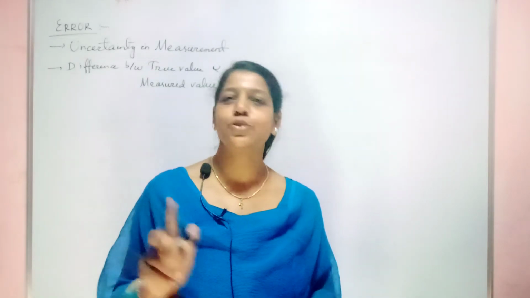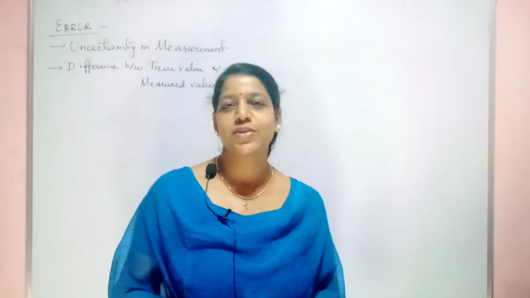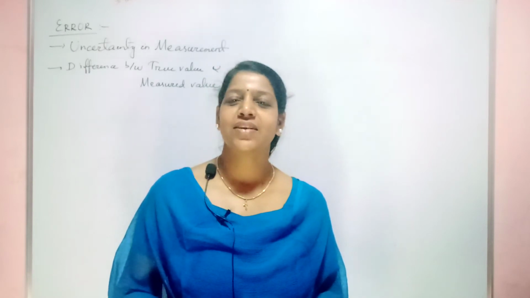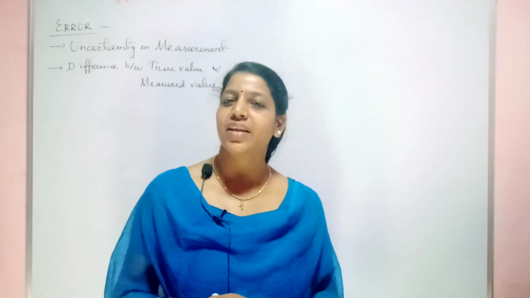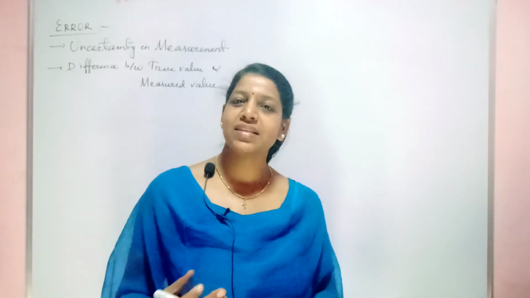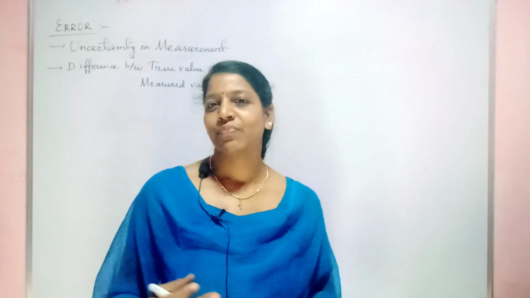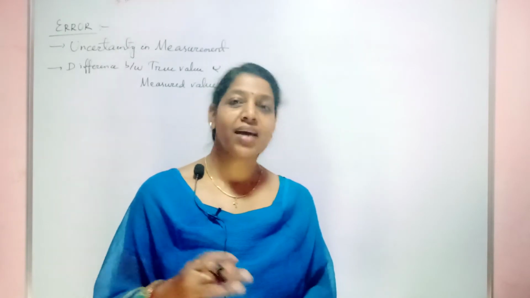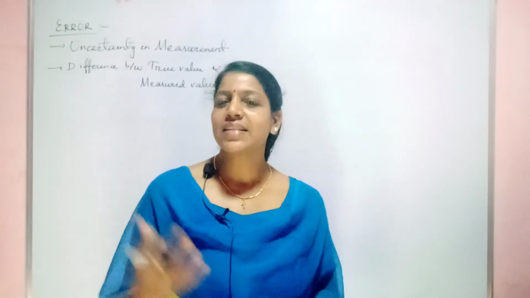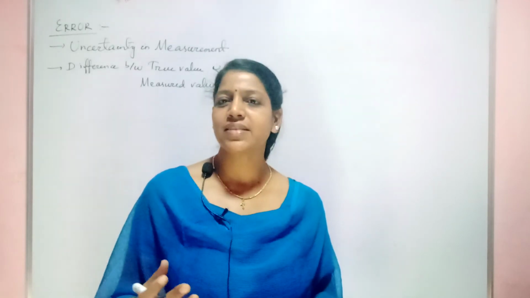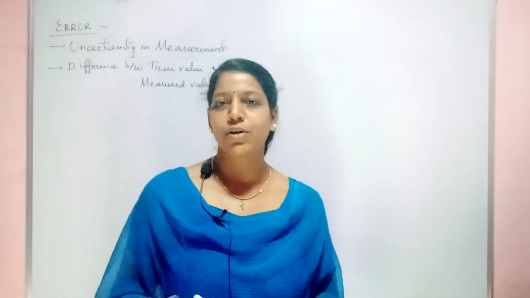Now let us see what are the types of error. There are basically two types of error. One is systematic error and the other is called random error. See, the name itself gives the indication that systematic error means there is some systematic approach. There is a certain way you can resolve it. But when coming to random error, it occurs randomly. Random means there is no specification about it.